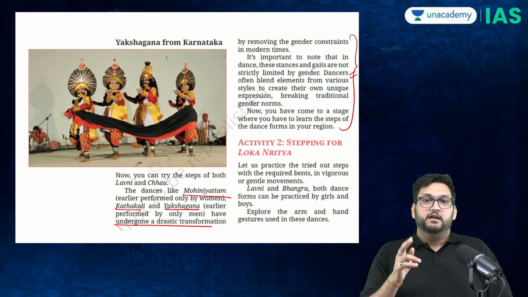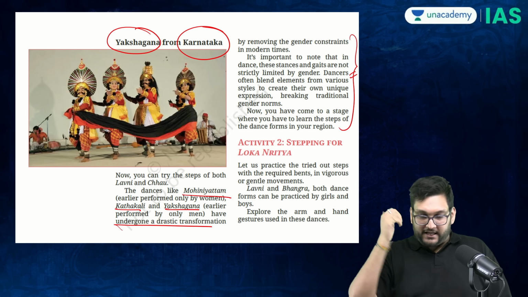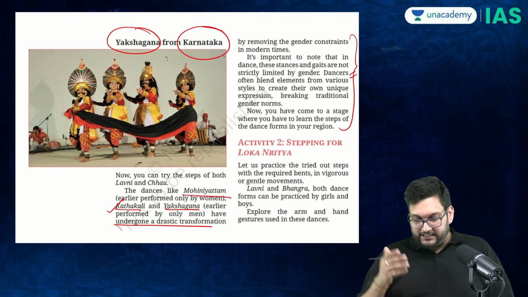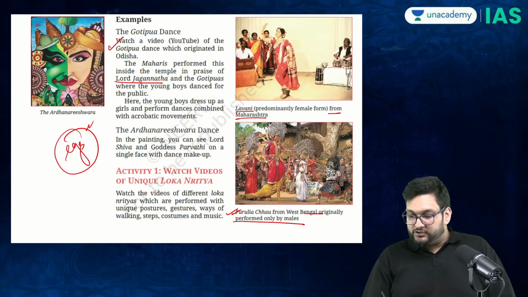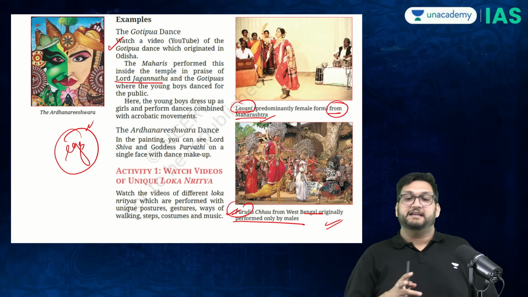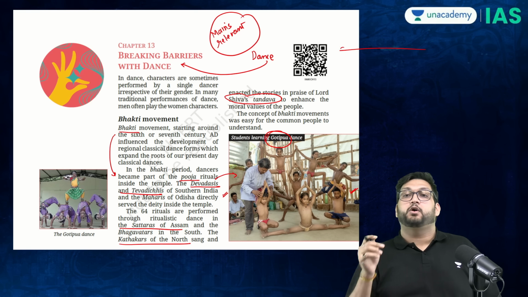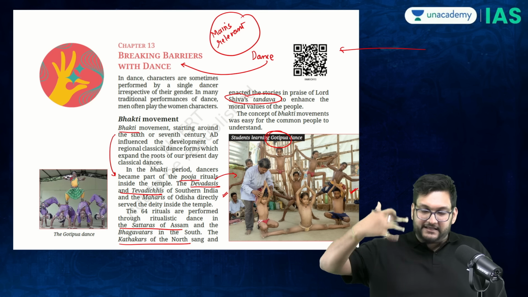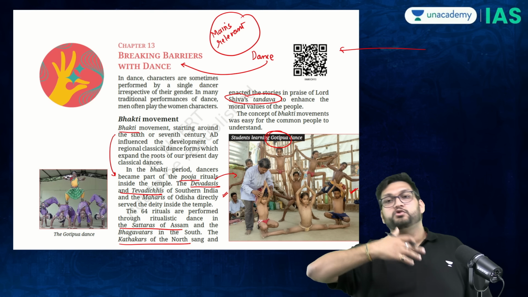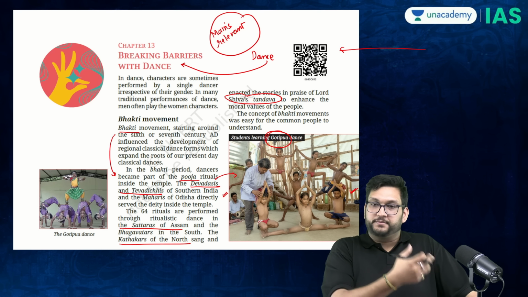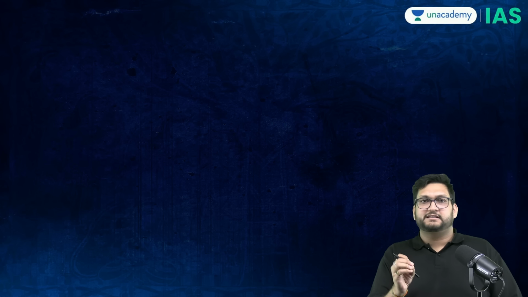Therefore, interesting. Now, obviously, these dances and theater forms become very, very important. Yakshagana, Karnataka, you should know. Kathakali, you already know. Mohiniyattam, you already know. Chhau and Lavani, I have now given you information. Now, there is precedence for these questions to come in the examination because they're explicitly mentioned in this chapter. And this is a very relevant section for the mains aspect, where gendered barriers and, you can say, caste barriers are broken, bhakti movement, how there is a new change also where certain dances which were dominated by a certain gender are not dominated by that gender now. So quite interesting in that regard.